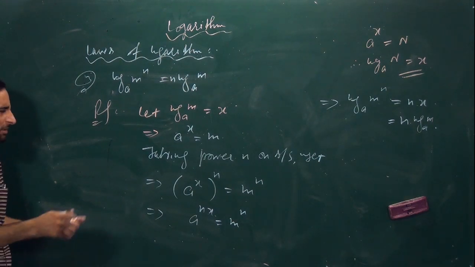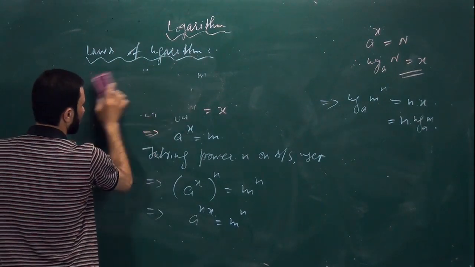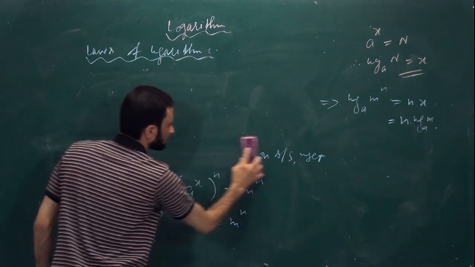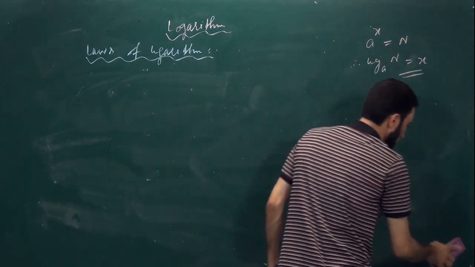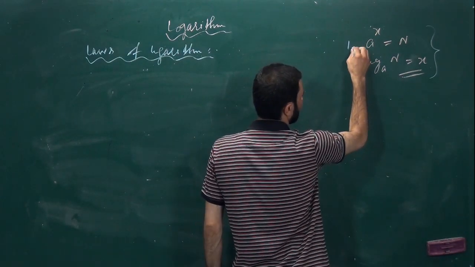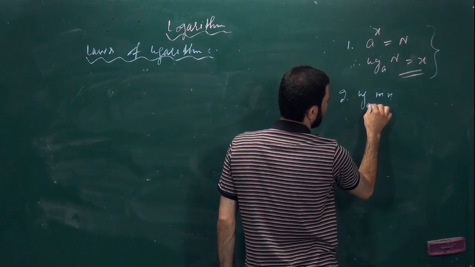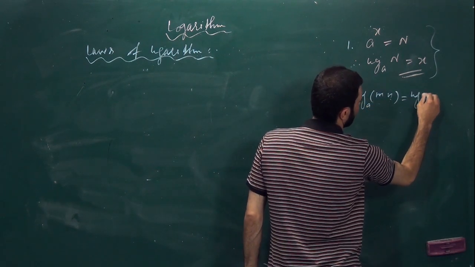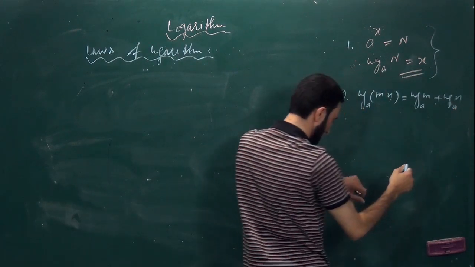Is it clear? Let us go through certain examples to justify these laws. आपको एक तो ये याद रखना है, this first, second, log of mn to the base a, log of m to the base a plus log of n to the base a.